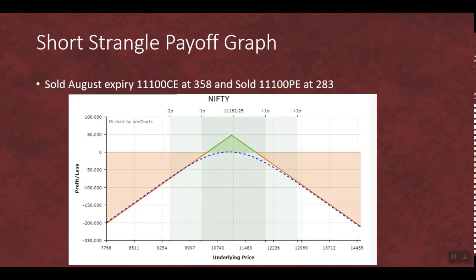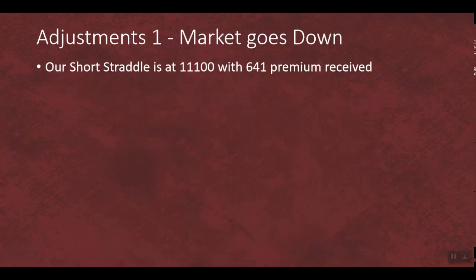So to hedge that, and also to see how to do some adjustments if Nifty starts moving upside or downside, we are going to have a look at videos for those adjustments. In the past part 1 video, we saw how to do an adjustment if Nifty goes upside, right? In this video, we're going to have a look at the downside risk. Okay, so adjustment 1, market goes down.